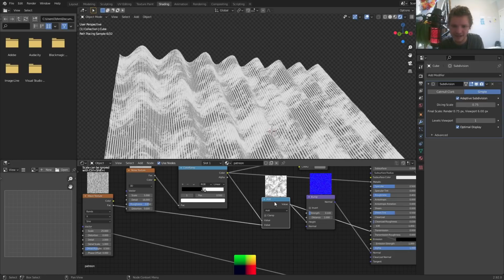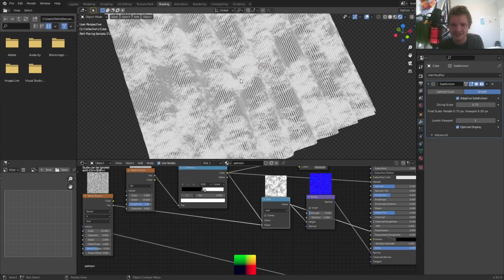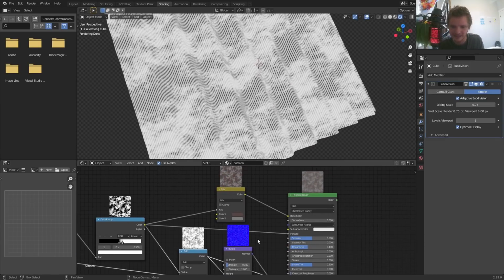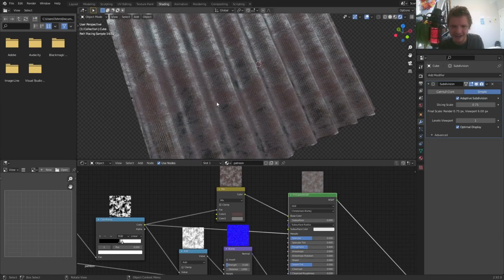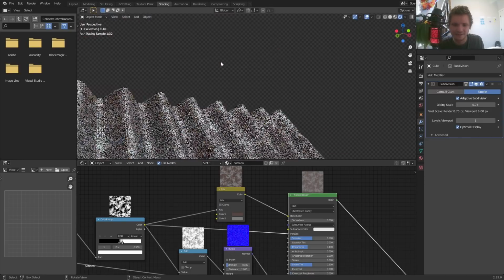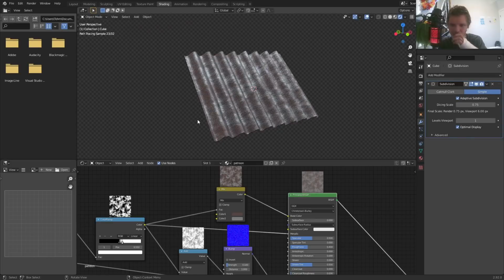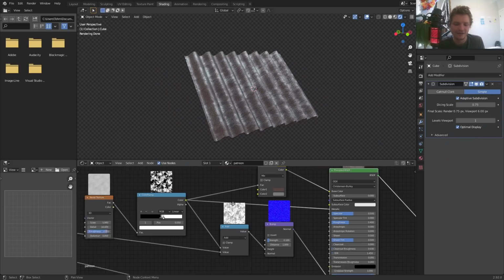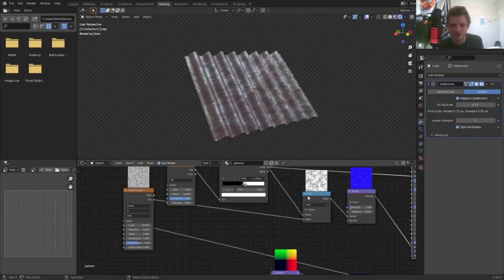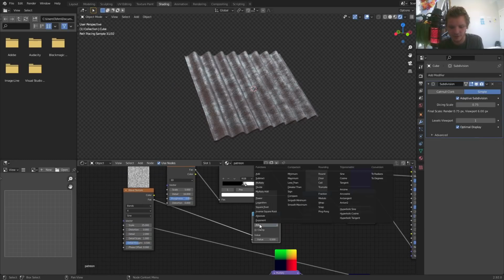So you can see now we have not only this rust stuff affecting the bump, but also these corrugated lines that aren't corrugated. And you can see when we actually view this thing, there's some very subtle lines also affecting the normal map, not the actual mesh or the vector displacement, just the normal.